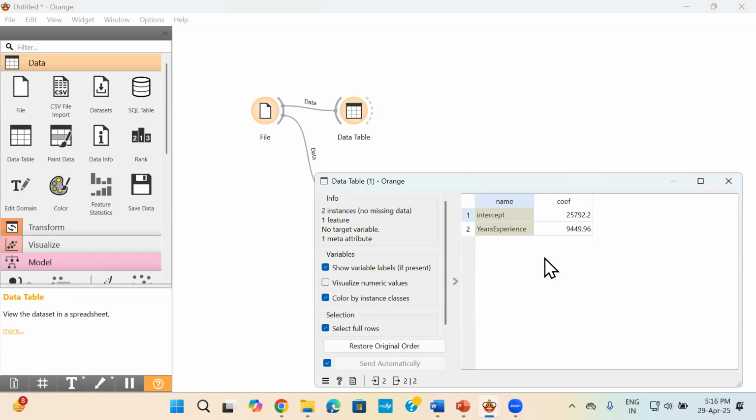As you already know, it is in the form of mx plus b. Okay, b is your intercept and m is your years of experience here. So the intercept means if x is 0, years of experience is 0, a newcomer will get at least 25,792 rupees as the salary. Using this, you can create your equation now. You can show your students how the intercept and years of experience fit into your mx plus b equation.